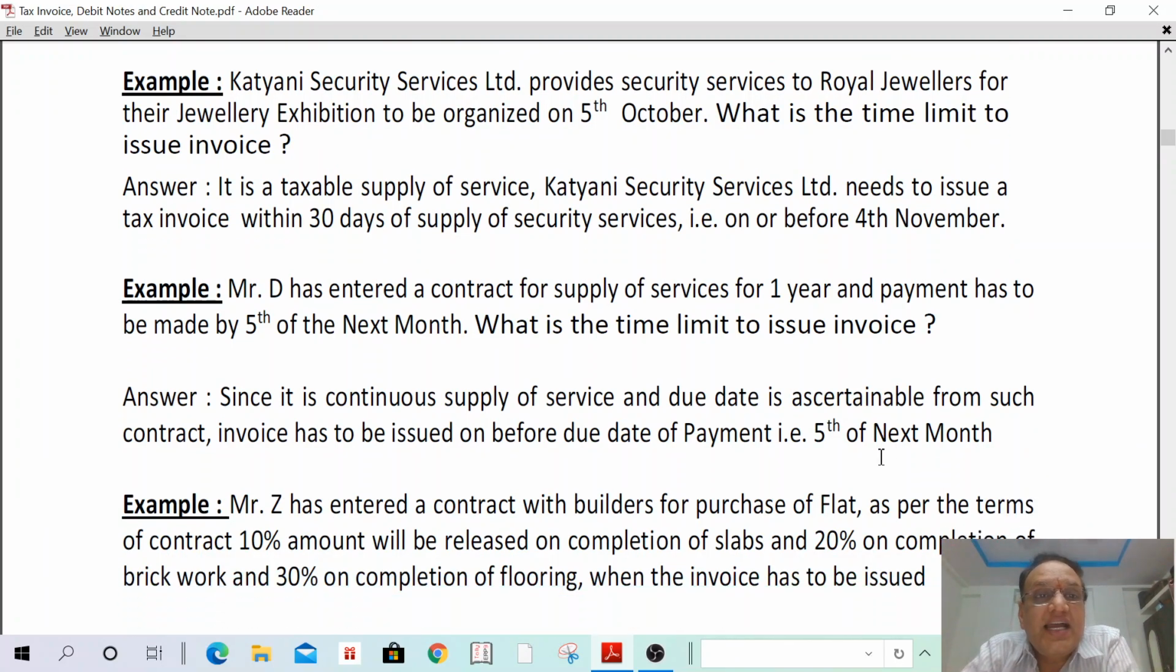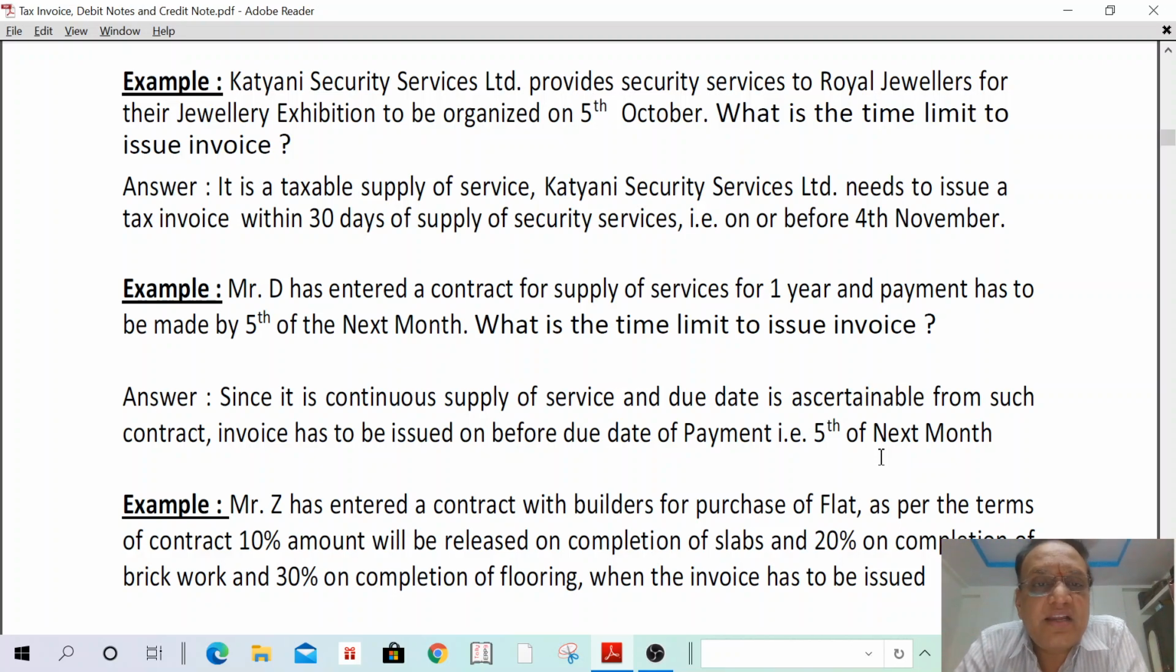Example: Kachani Security Services Limited provides security services to Royal Jewellers for their jewellery exhibition to be organized on 5th October. What is the time limit to issue invoice? It is a taxable supply of service, a simple taxable supply of service. What is the time limit to issue invoice? In this case, 30 days from the date of supply.